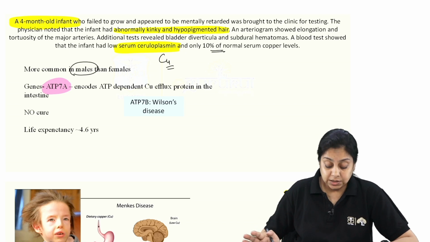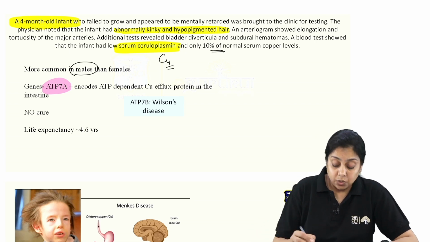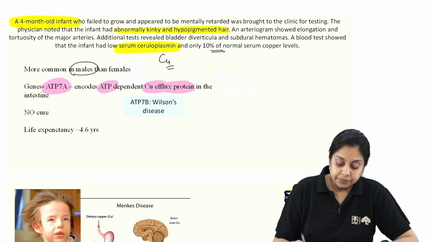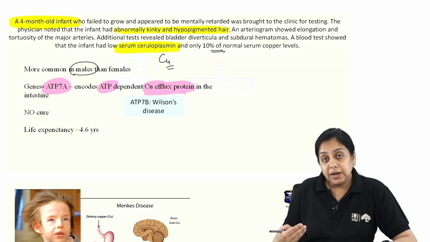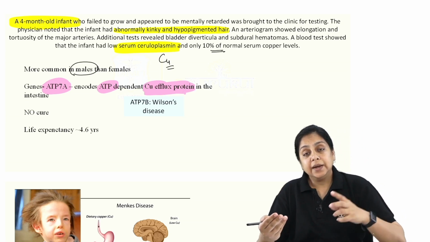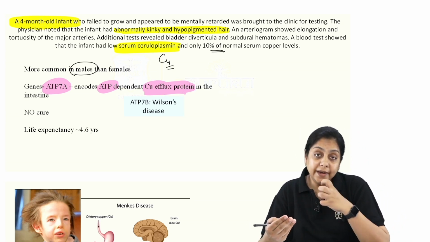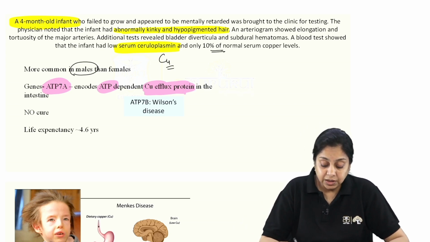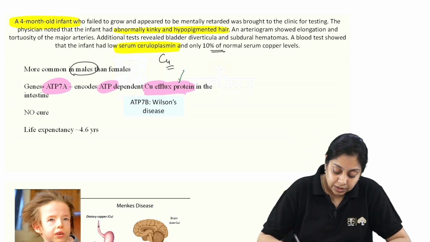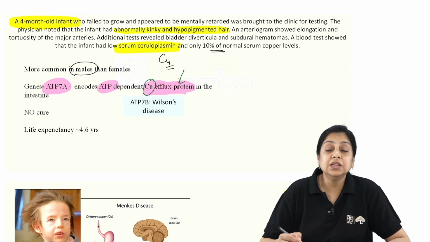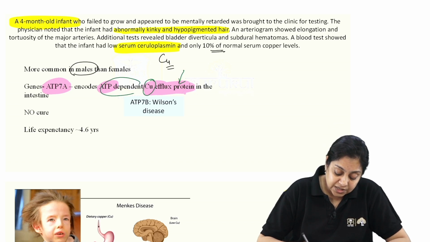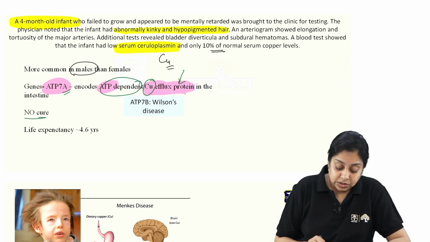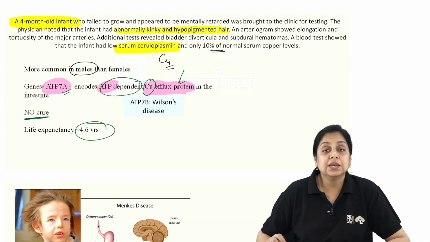The ATP7A gene is involved, right, because it encodes what? ATP dependent copper efflux protein, right. To let the copper out, that ATP is required. So there is this efflux protein which is effluxing the copper out, but that protein is ATP dependent, that is why the name is ATP7A, and there is no cure and life expectancy is this much.